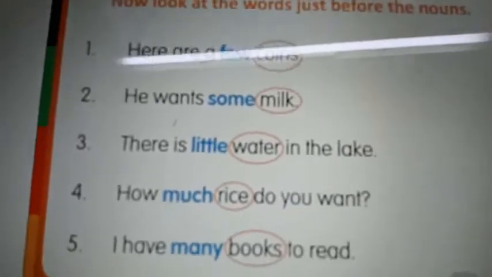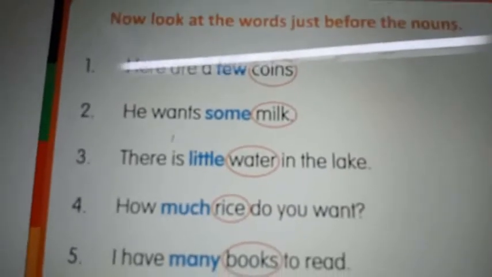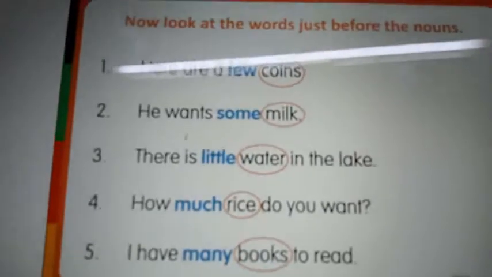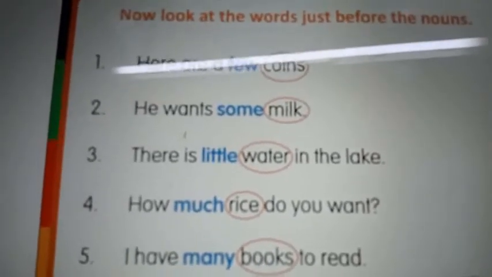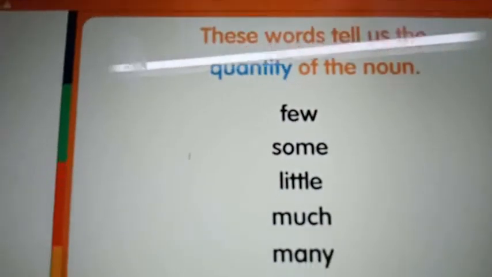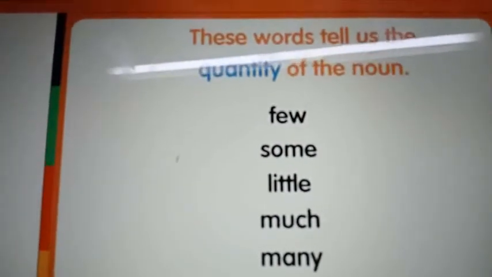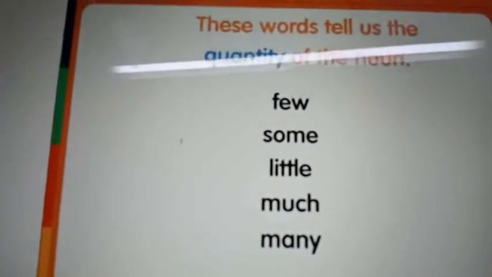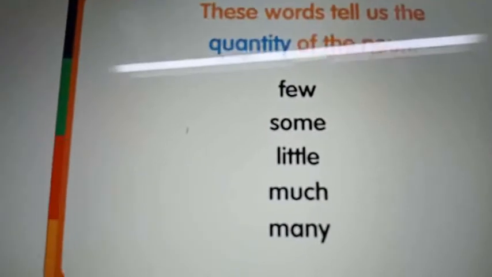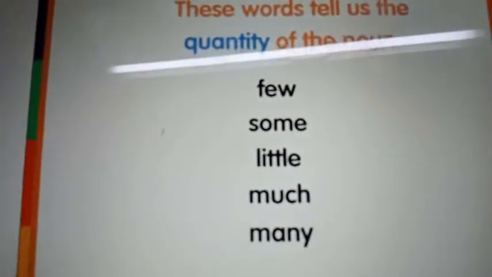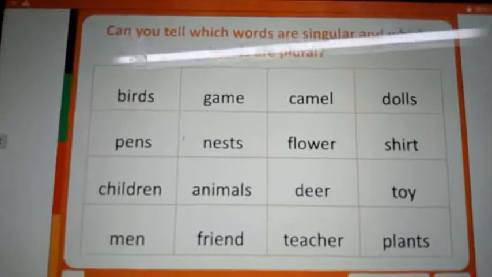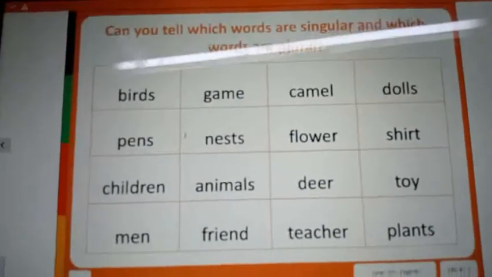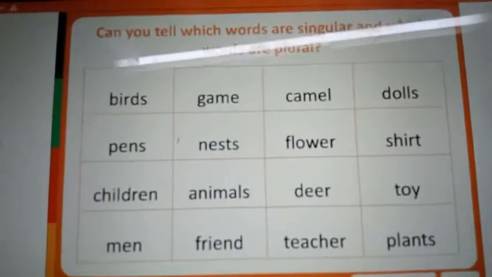Right? Yes. Do you already know countable and uncountable nouns? These are all like that, right? So, my dear children, these words tell us the quantity of the noun. What are those words? Few, some, little, much, many. My dear children, I will give you 30 seconds. You also tell the singular and plural and write in your notebook.